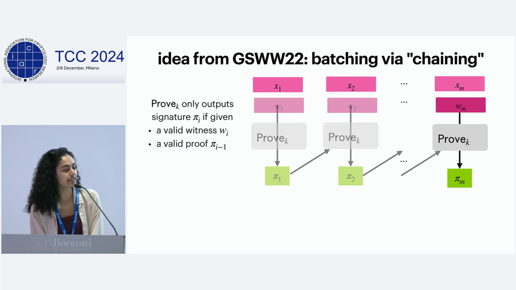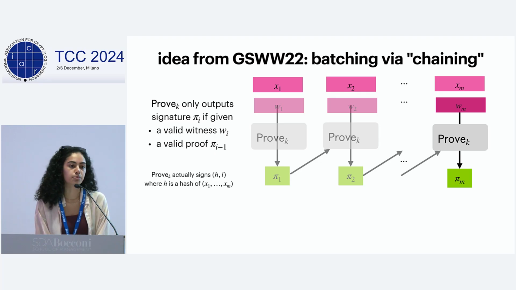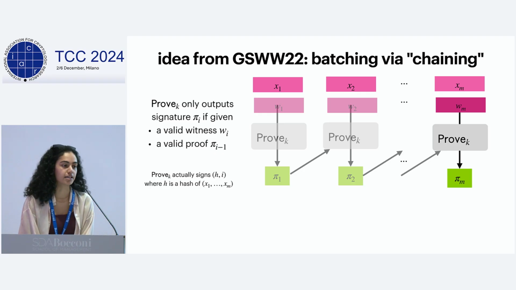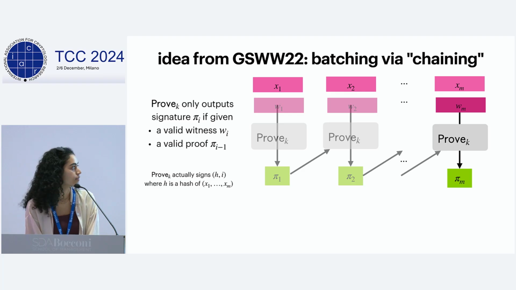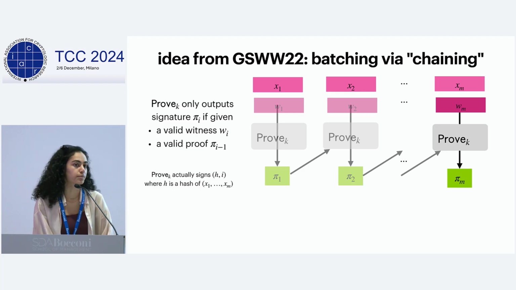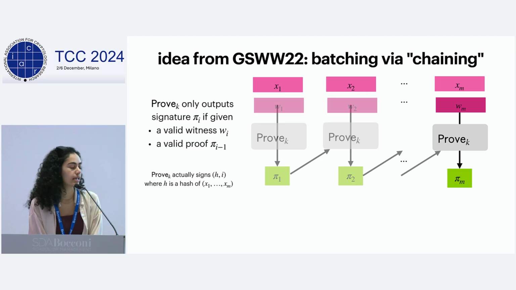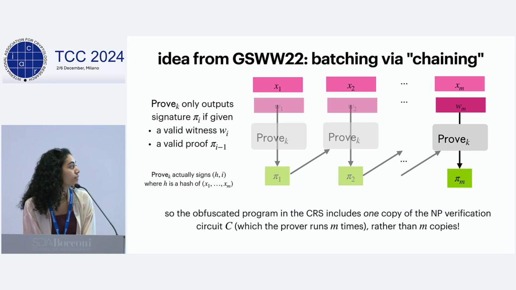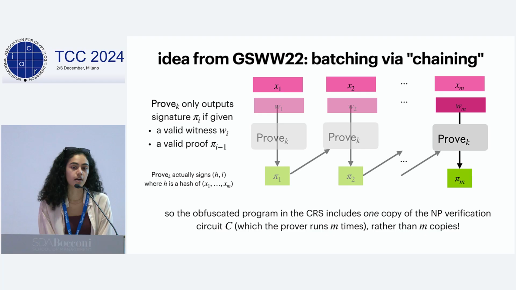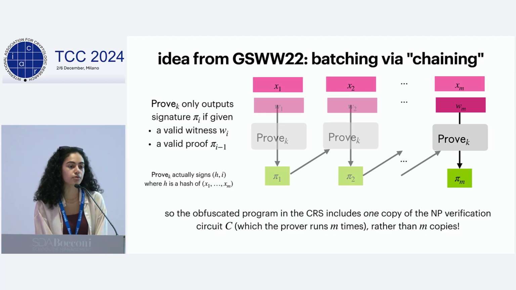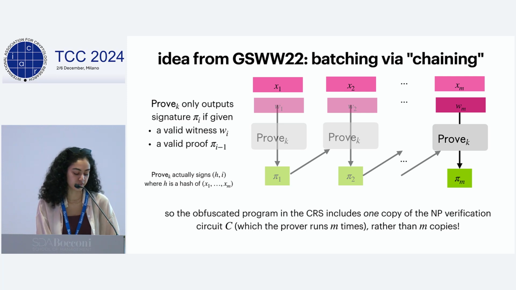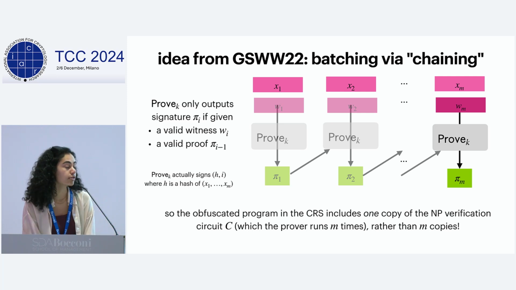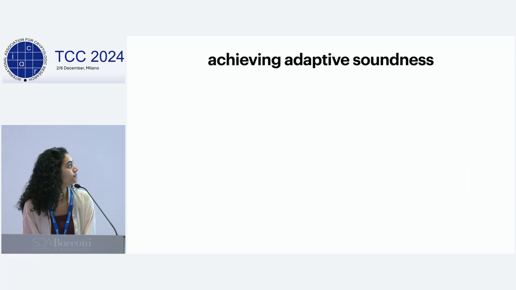Of course, it might seem like the signature pi M is actually unrelated to the previous statements. In the real scheme, the prover is actually signing (h, i), where h is some hash of all the statements and i is the index. I won't get into this for the sake of time. And the proof algorithm will also be checking openings to this hash value. But essentially the idea here is that the obfuscated program in the CRS includes only one copy of the NP verification circuit, and the prover runs this program M times, rather than having M copies of the NP verification circuit in the proof program that the prover only runs once.